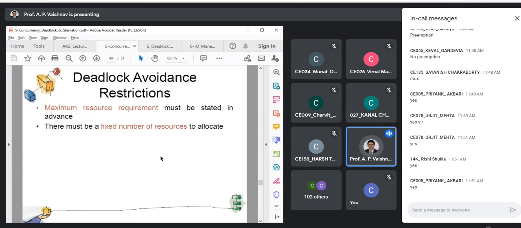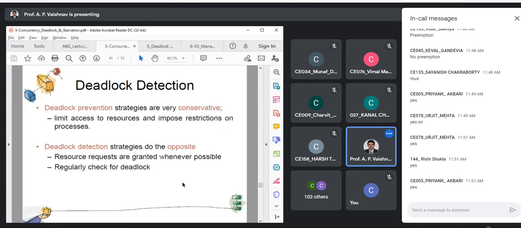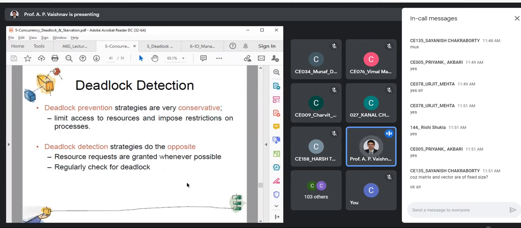Now let us look at deadlock detection. Again, we have a comparison, prevention versus detection, over here. A small difference: matrix and vectors are of fixed size. They are just declared as per the programming language, but basically the number of resources cannot be changed at runtime. That is the assumption. Matrix and vectors can be handled in the programming language either dynamically or statically, you all know that. But the main thing over here is we can't add resources at runtime.